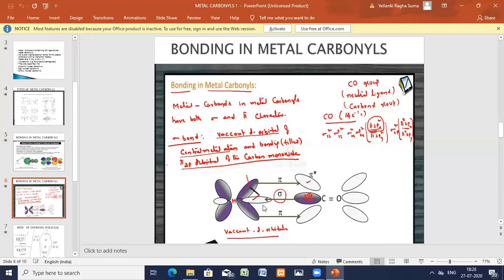Now, I have shown you the M double bond CO formation. Now we'll see how CO is formed. CO, carbon monoxide: carbon plus oxygen gives you CO. We'll see the molecular orbital diagram of the carbonyl molecule.